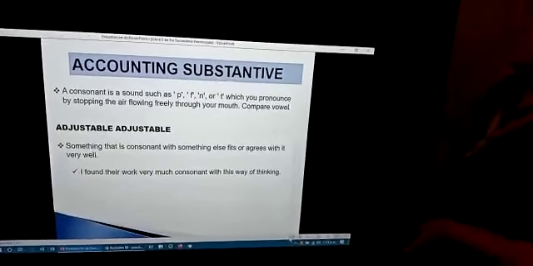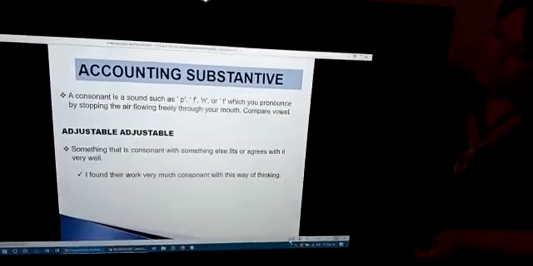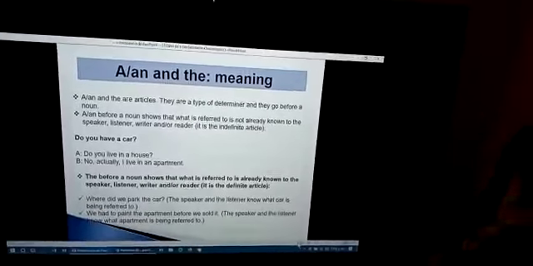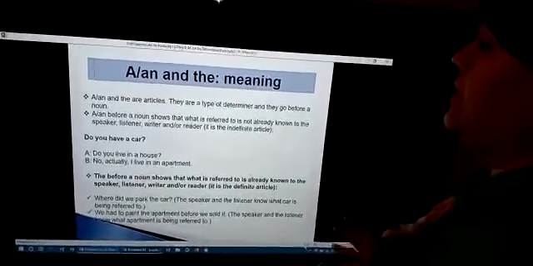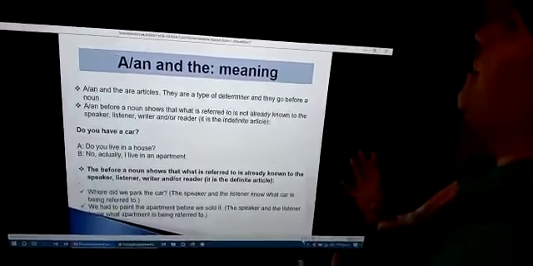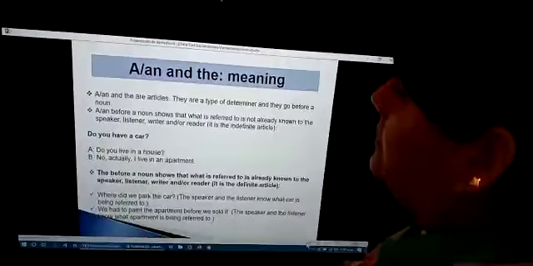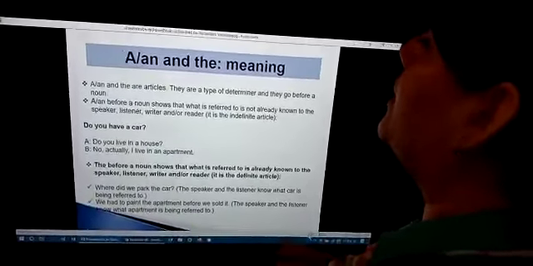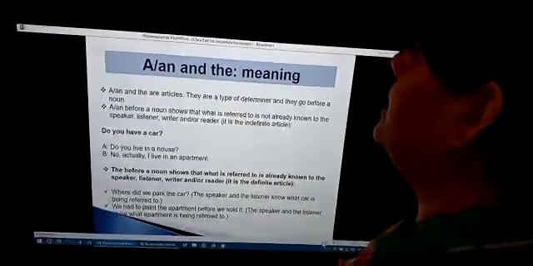Next, a and an and the. A or an and the are articles. Okay, these three are the articles.